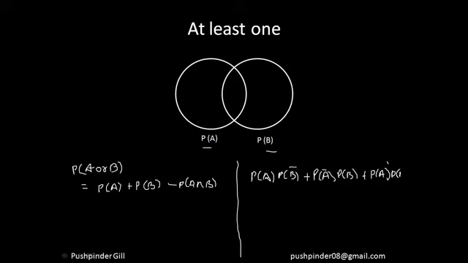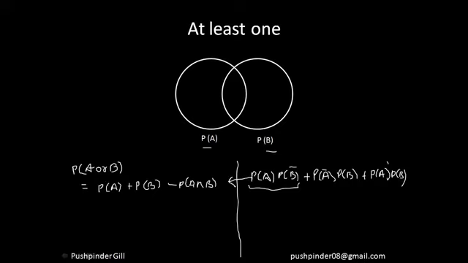So I hope you're understanding what I'm trying to do. I've just listed down all the events, right? So this is one event happening here: A is happening, B is not happening. You know the probability of B happening, so from that you can calculate the probability of B not happening. Similarly, A not happening, B happening. Similarly, both of them happening. Add all of them, you're going to get the answer. So this is one way of doing that.